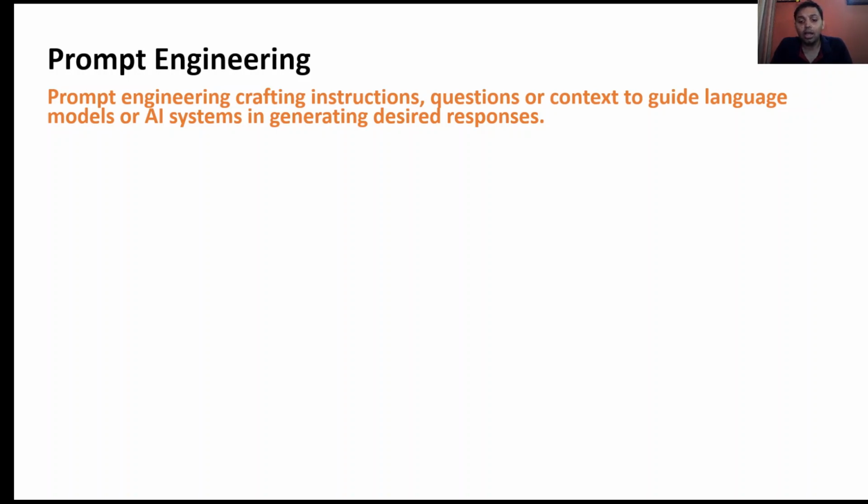Prompt engineering is important because AI models like large language models can produce different output based on how we frame our prompt. By refining the prompt, we can enhance the quality and relevance of AI generated responses, making them useful and aligned to our need. In a nutshell, prompt engineering is about communicating effectively with the AI model by designing prompts that clearly convey our intention, resulting in more accurate and desirable output from the AI system.